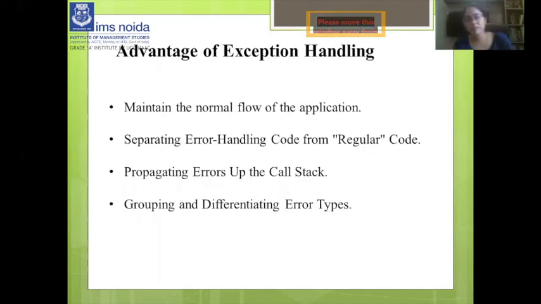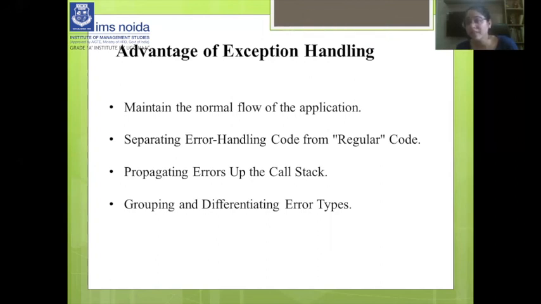We have already discussed many things about exception handling, how the JVM handles it and how the programmer will handle the exception. So what are the advantages of exception handling? The first advantage is to maintain the normal flow of the application. Suppose any event disturbs the normal flow of a program; with the help of exception handling, we can easily maintain the normal execution of the program, right?